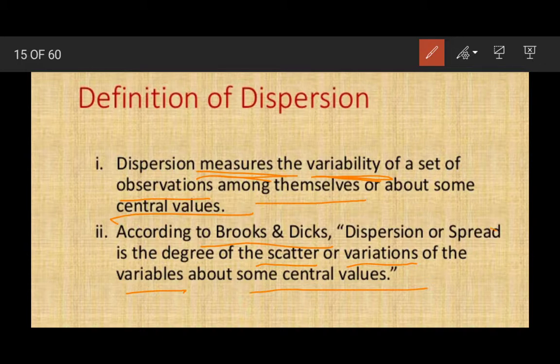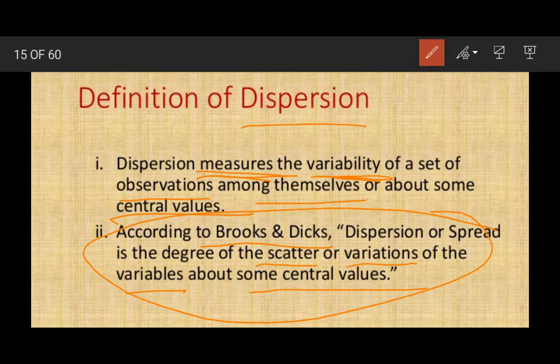In words, we can define dispersion as the variation of the single value of the observation from central values, and that can be measured by using dispersion.